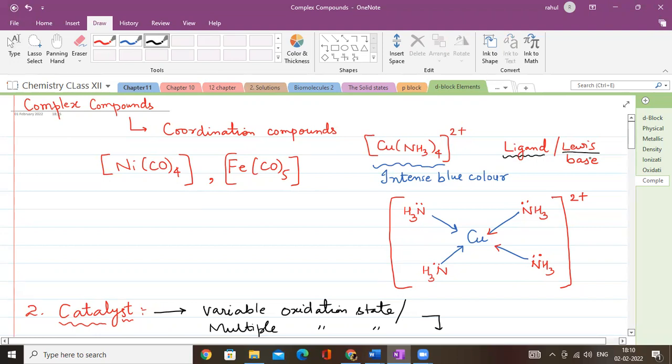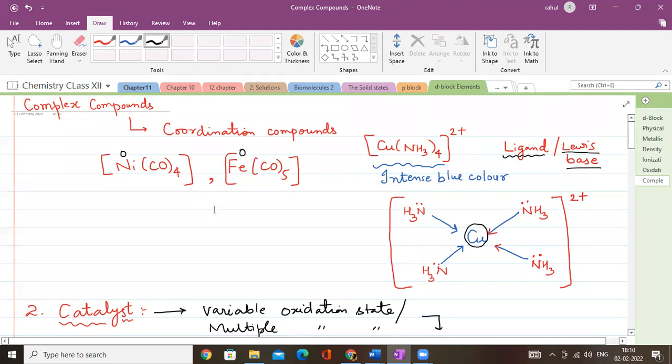Here this ammonia is acting as a ligand, also called a Lewis base, which is capable of donating electrons to the central atom, the d block element, because of vacant d orbitals, forming a coordinate covalent bond. A few more examples that we have done are Ni(CO)4, where nickel is in zero oxidation state, or Fe(CO)5, where iron is also in zero oxidation state. I can take up n number of examples.